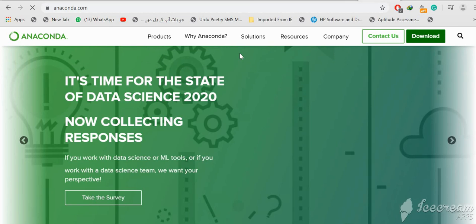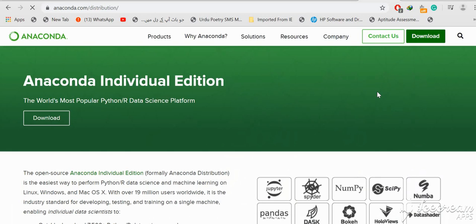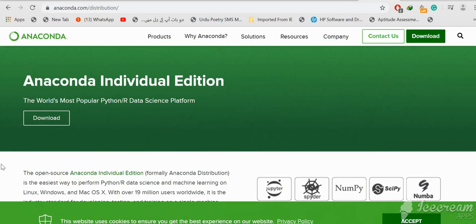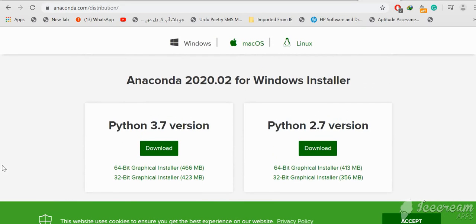Here we will go to the download button and click on download, and it will take us to the next page, and here we can download Anaconda.